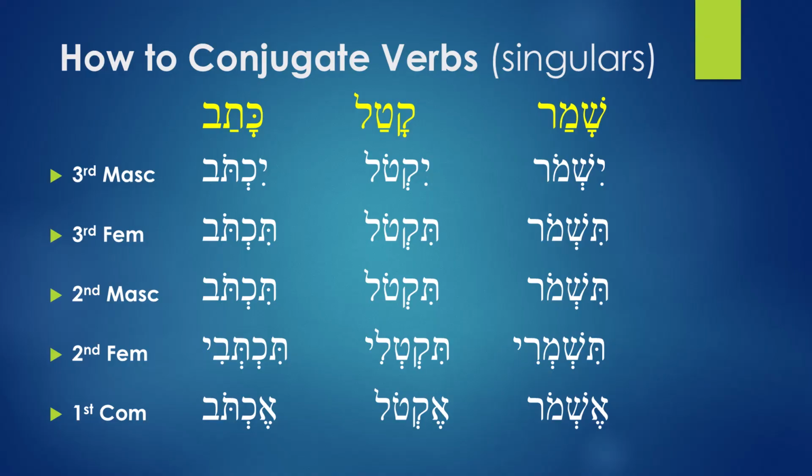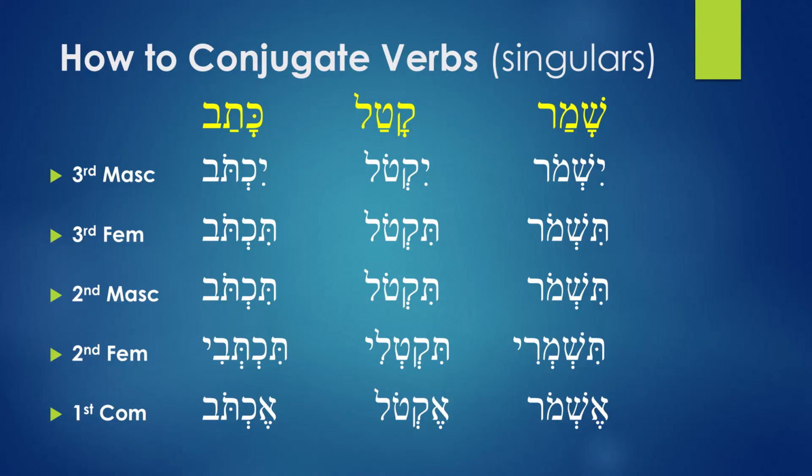So katav is going to be yiktov, tiktov, tiktov, tiktevi, ektov. Katal is going to be yiktol, tiktol, tiktol, tikteli, ektol. Shamar is going to be yishmor, tishmor, tishmor, tishmeri, and finally eshmor. That's how you conjugate these verbs. So what I want you to do is to practice: get any verb that is strong, try to conjugate them, and see if you have understood what we mean.